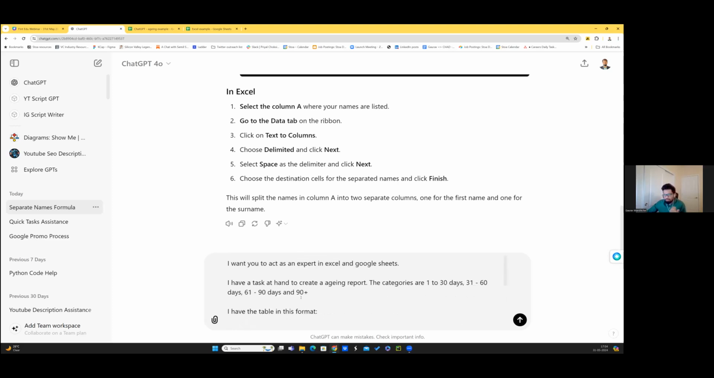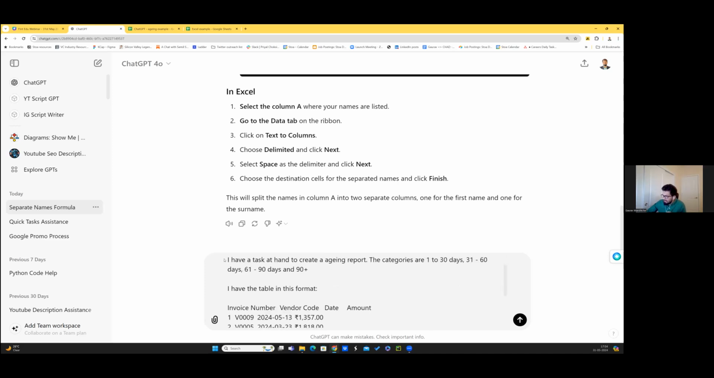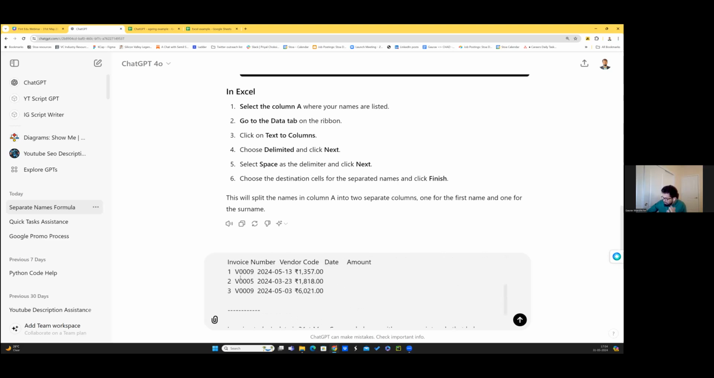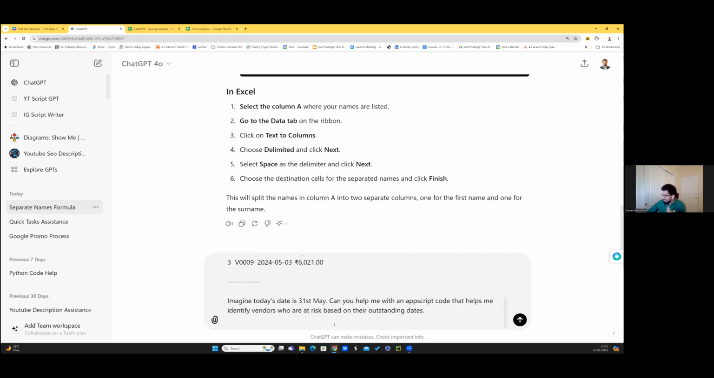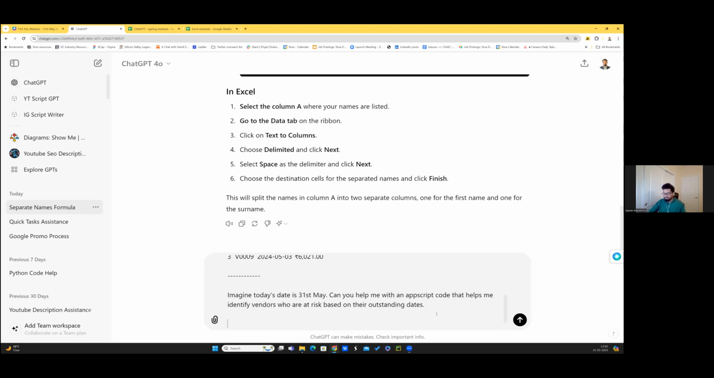Are you able to follow through? This is, say, the character that we are giving: I want you to act as an expert. Then this is the action: I have a task at hand to create an aging report. And then you give it some constraint that, okay, this is what you will look at as the amount. And then imagine today's date is this. And then can you help me identify vendors? I also need to know who are the top 3 vendors I should be worried about. Let us actually make the task more complex and how a human would think.